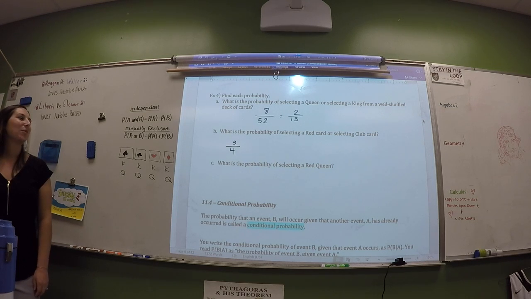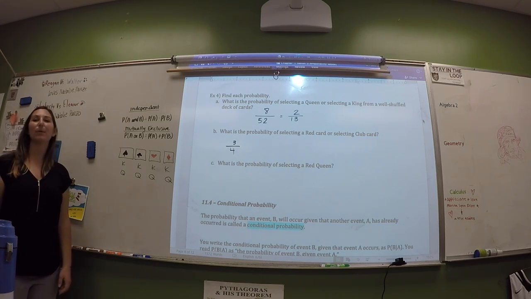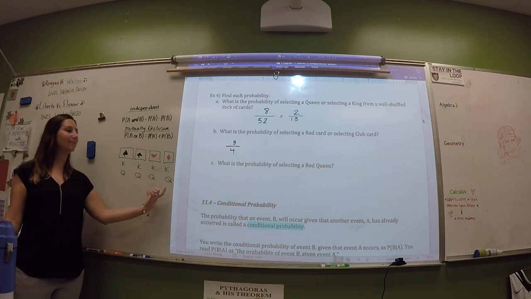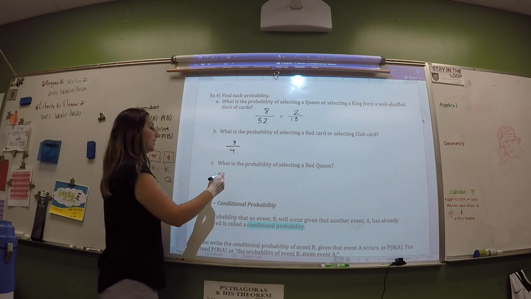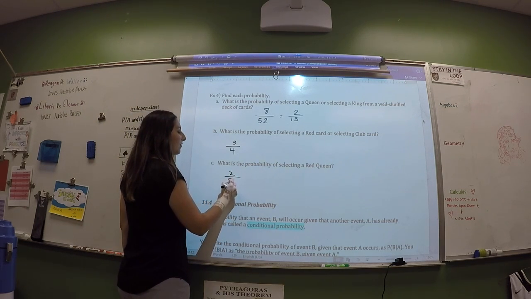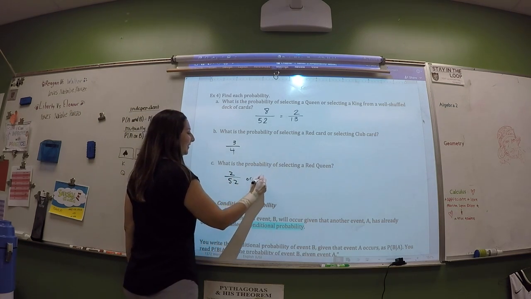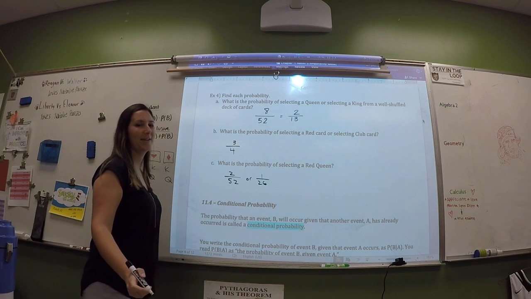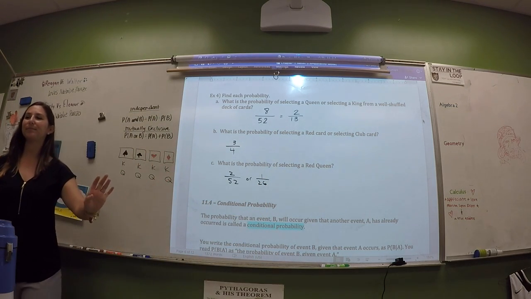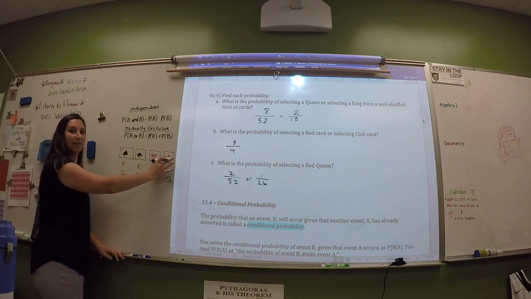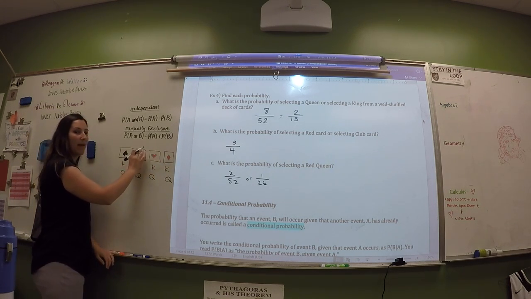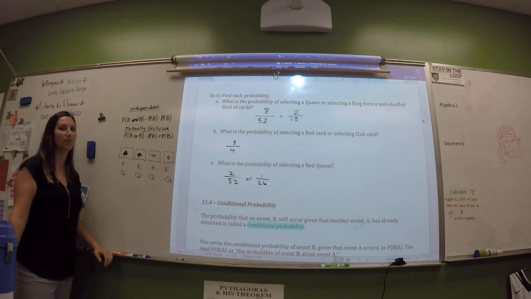What is the probability of selecting a red queen? 1 out of 26, my bad. How do you guys do this so fast? I didn't write down where you got 3 or 4 from. There's 4 suits, and there's 3 of them that we're counting. Half the cards are red, and then another 4th of them are clubs, and that makes 3/4.